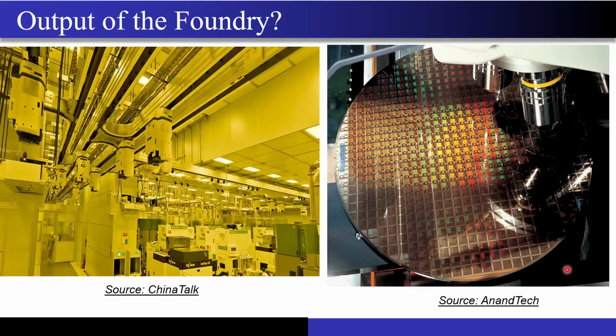Now what is the output of the foundry? So again, the sources of these images have been written on the bottom. So this is a picture from the inside of the foundry. So the output of the foundry are these silicon wafers, right? So now you can see these silicon wafers are not bare, they have something printed on them, right? Some customer must have given a big order and they must have fabricated that circuit on the silicon bare die, right? Now what they will do, they will dice it.